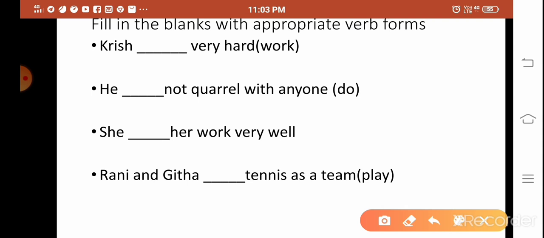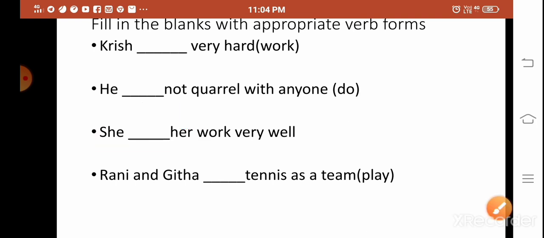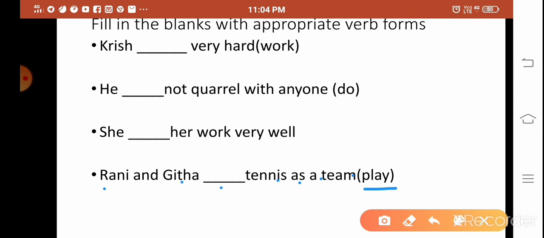Next, she dash her work very well. She dash her work very well. I hope you have answered. So the answer is she does, because it ends in o and it takes es at the end, and it is third person singular, feminine gender. And Rani and Geeta dash tennis as a team. Try to answer it. Hope you have answered. So it is play.